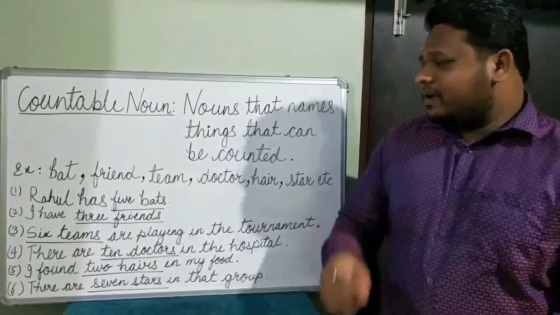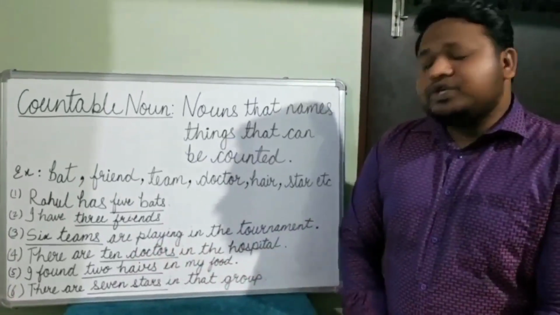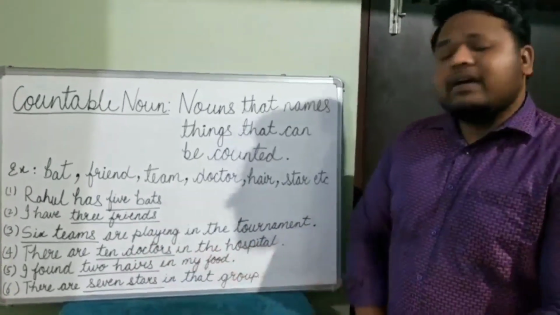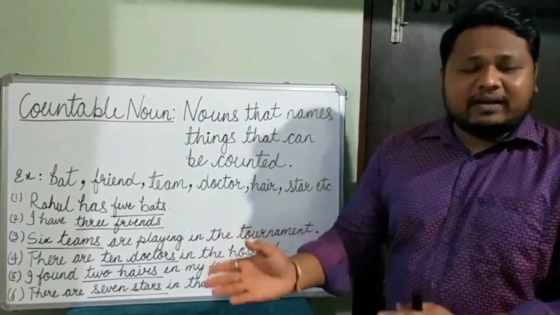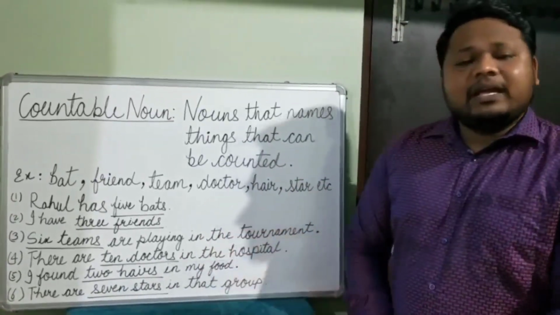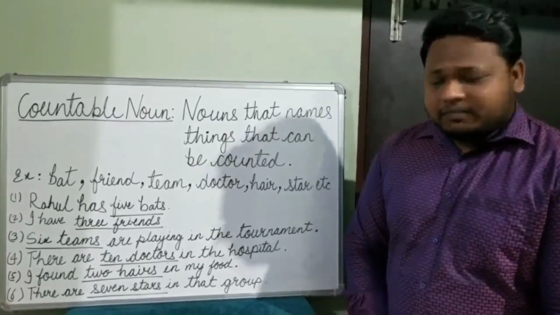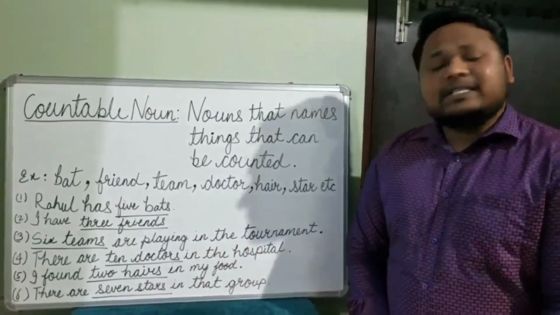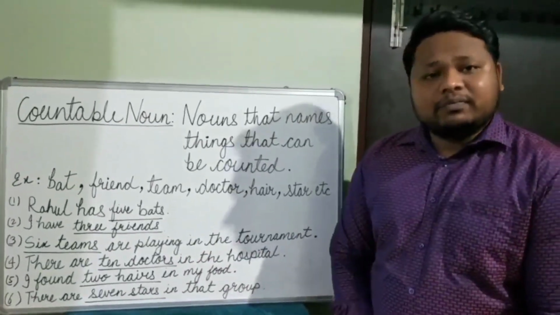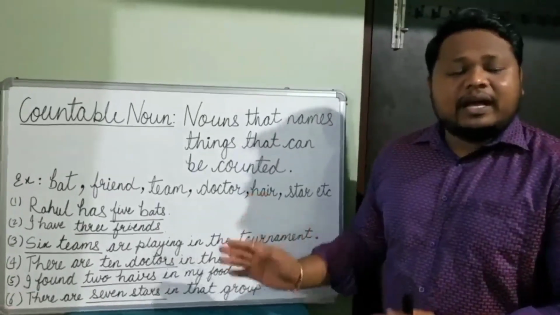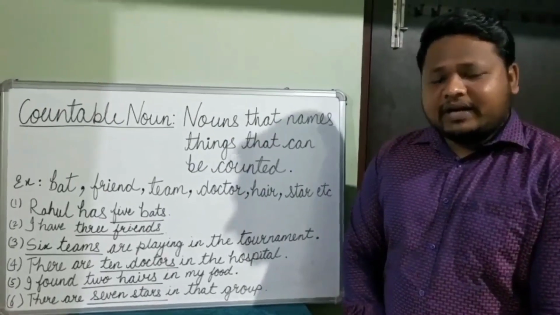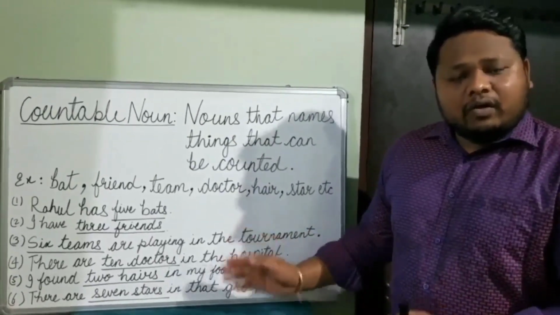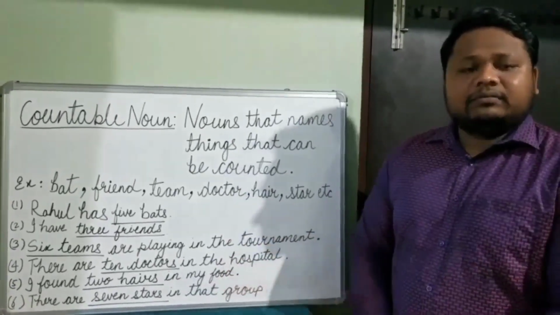All right. For example, I found 2 hairs in my food. So here we can count the number of hairs that I found. So it can be called a countable noun. There are 7 stars in that group. Here also we can count the number of stars for a particular reason. Right. So it could be called a countable noun.